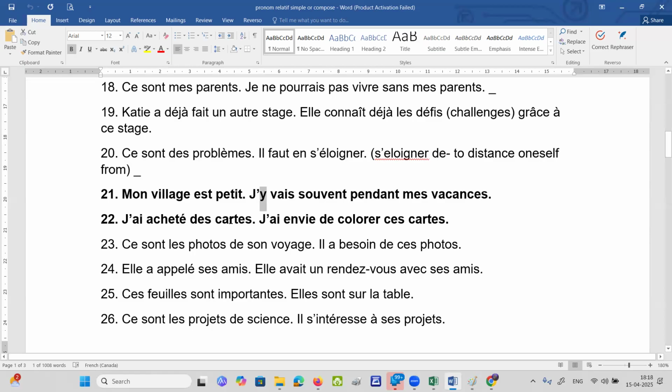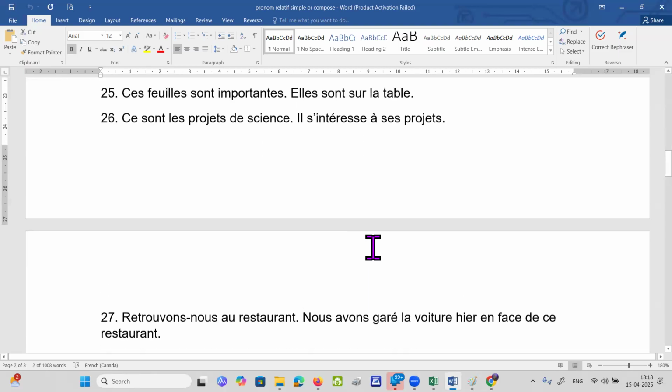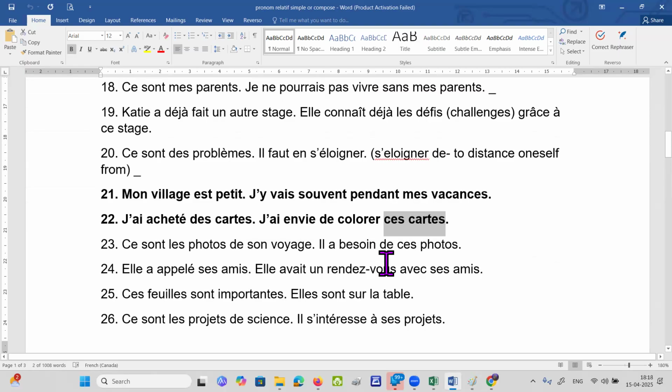No, no. I have purchased these cards. I have a desire of coloring these cards. You cannot take it like that. I have these cards. Who has a desire of coloring these cards? It doesn't sound correct in English also. So then "que" is the right answer. So cut off these say card and write "que". Everyone understood this, right?